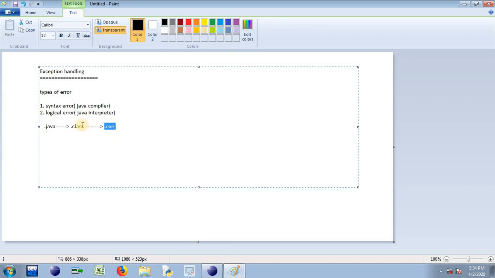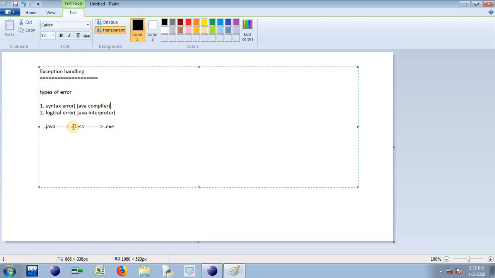So the module which is responsible to identify logical error in the .class file is the interpreter. During runtime, the interpreter will identify logical error from the .class file while converting .class to .exe. Hence we also call logical errors runtime errors. So syntactical errors are compile time errors and logical errors are runtime errors.